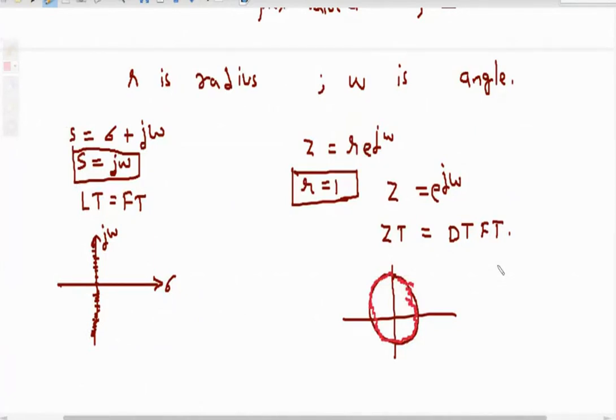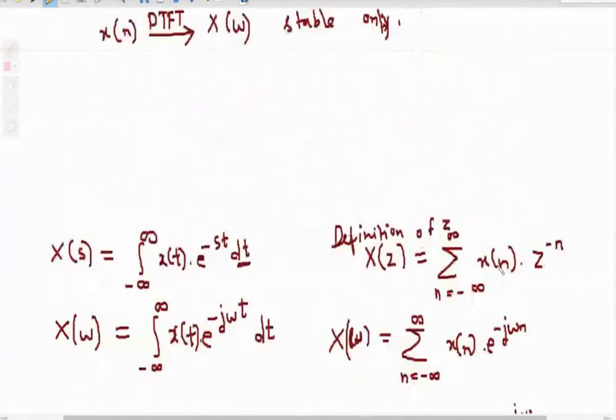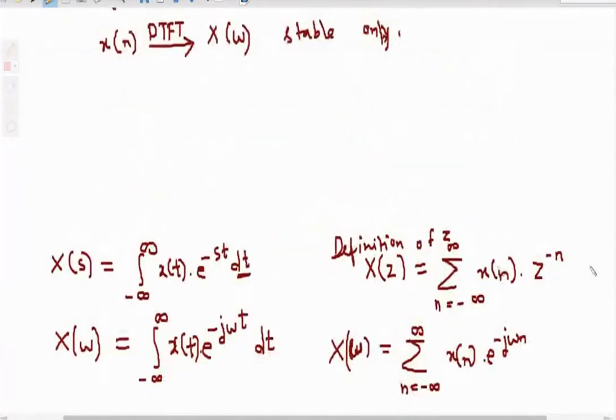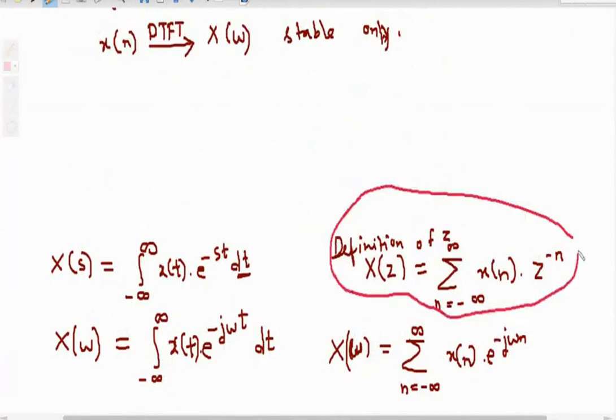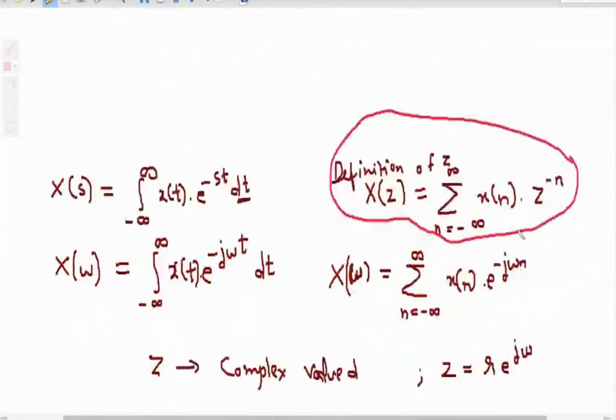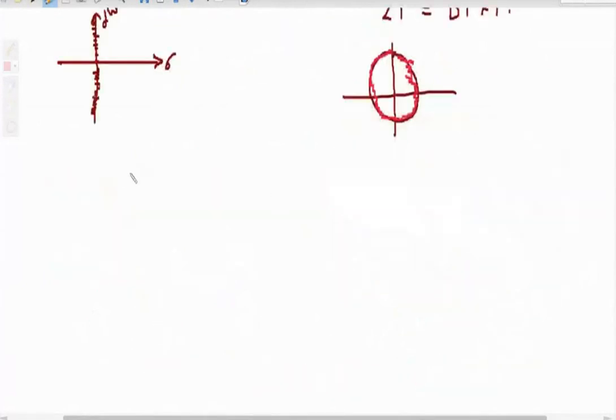Now I have given the definition of Z transform also. For our point of view, to proceed further, this definition is important. So once again I will repeat the important points: Z transform converts a discrete time signal into the frequency domain, and the frequency domain is nothing but the Z domain.